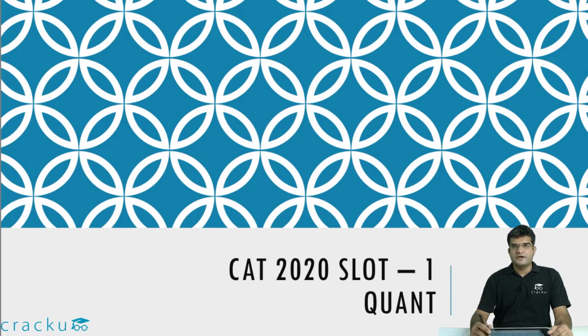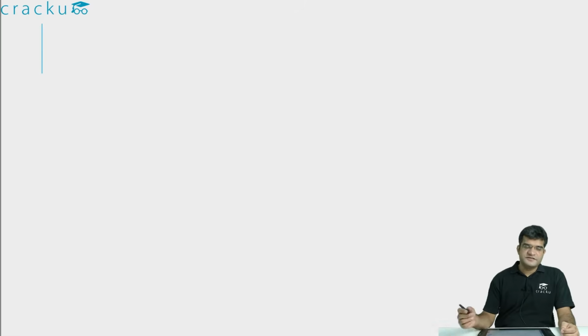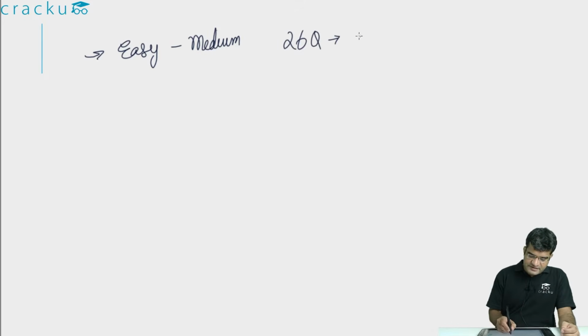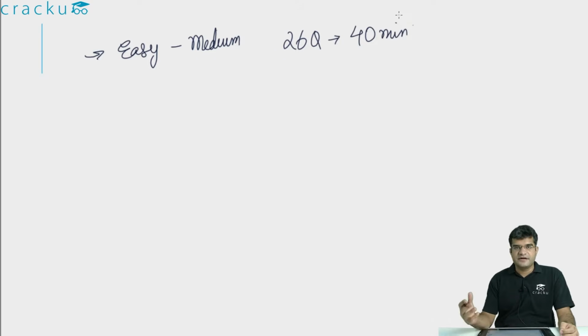In this video, we'll be looking at the explanations for all the 26 questions of CAT 2020 quantitative paper of slot 1. Most of these 26 questions are from easy to medium difficulty level. The problem with this is that there were 26 questions and the time to solve them in the examination was just 40 minutes. So 26 questions in 40 minutes requires you to solve these questions very fast. And if you add the exam related stress to it, it becomes slightly more tricky. Otherwise, I think given enough time and without any pressure, most of the people will be able to solve many